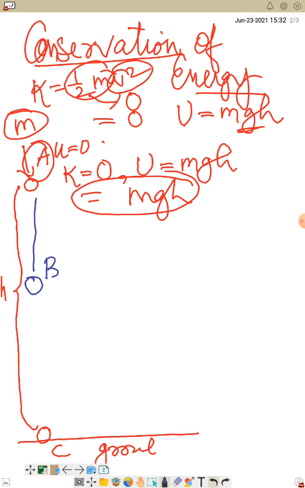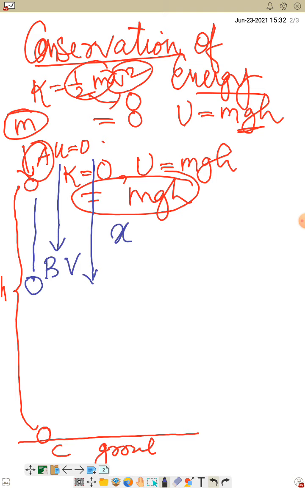At position B, its initial velocity was 0, now it will have some velocity. Let that velocity be V. And the distance it has traveled from A to the point B be x. So it has traveled a distance of x from A to B. Is it understood?